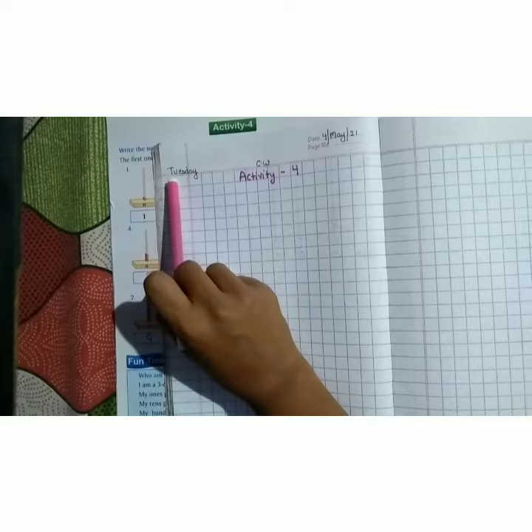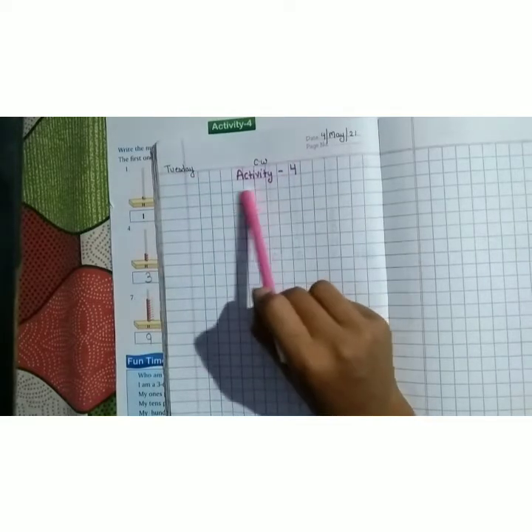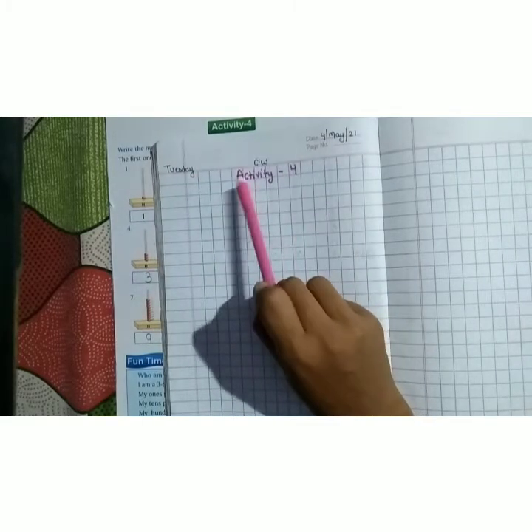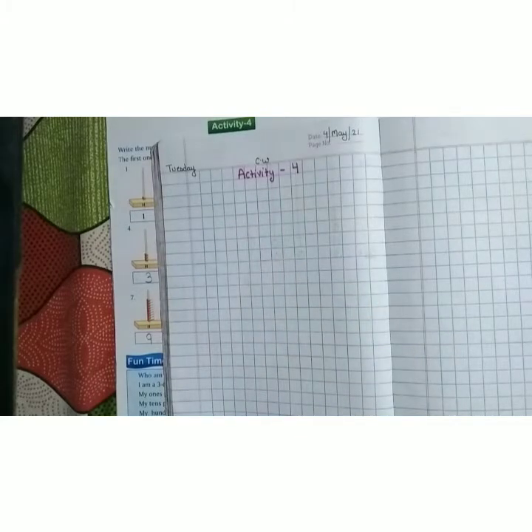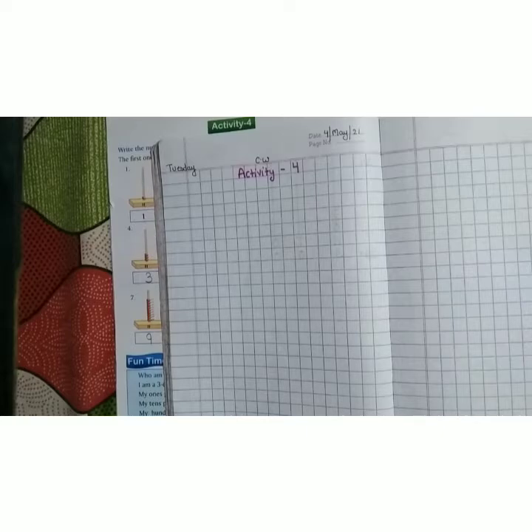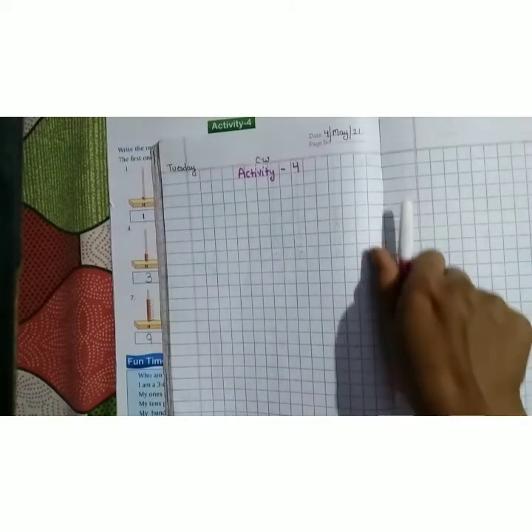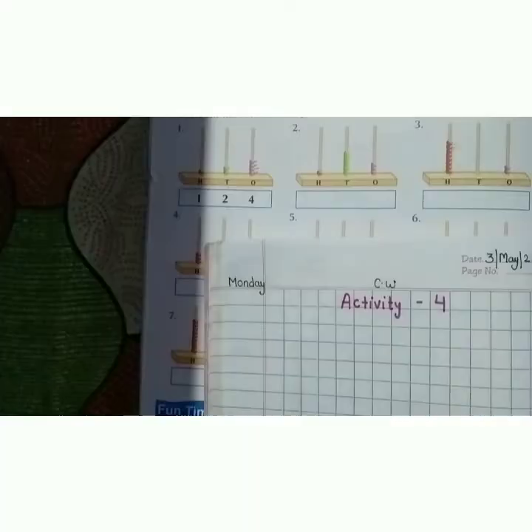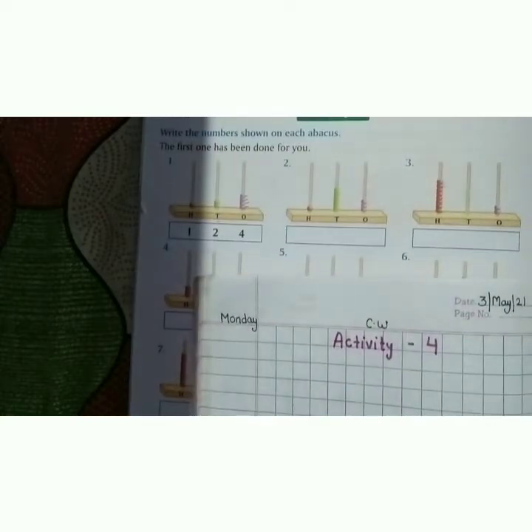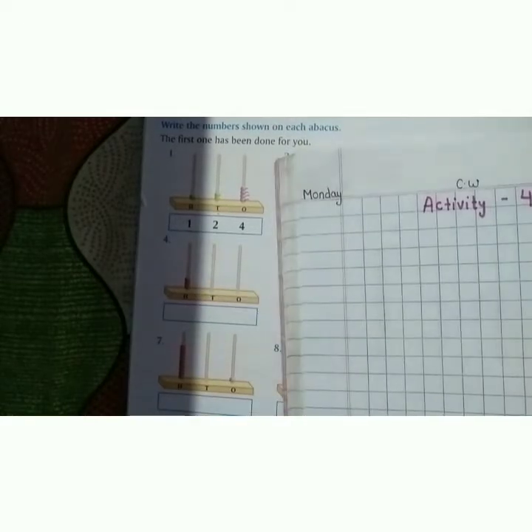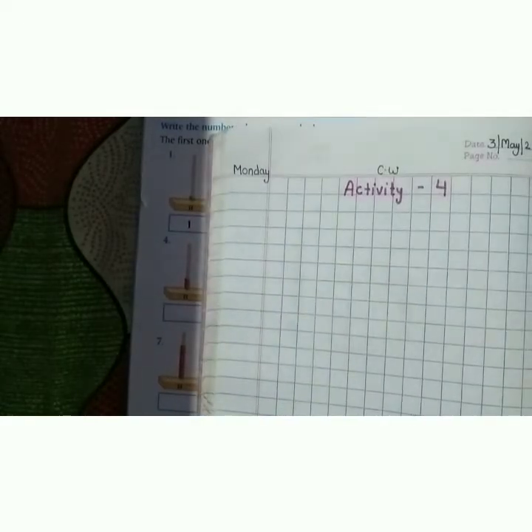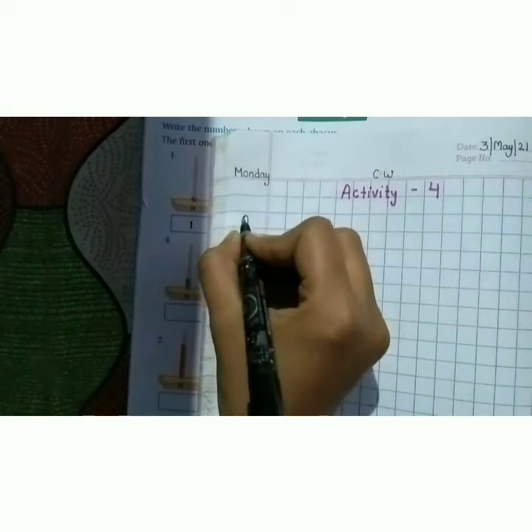What is the day today? Tuesday. Now, write down the heading with the sketch pen. Activity 4. You have to use sketch pens to make your notebook look attractive. Very good. Now, write down the second question. Question number 2.